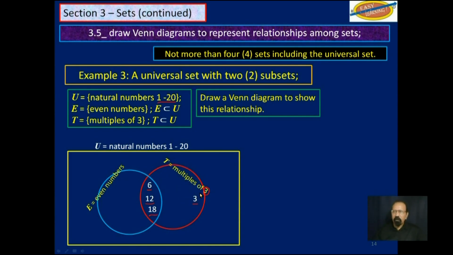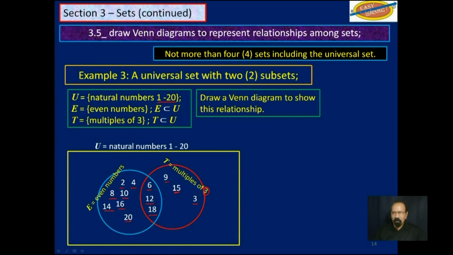So there is 3, 9, and 15. And that will comprise all the multiples of 3 from 1 to 20. So let's look at even numbers within the universal set that are not multiples of 3. And that will be 2, 4, 8, 10, 14, 16, and 20.